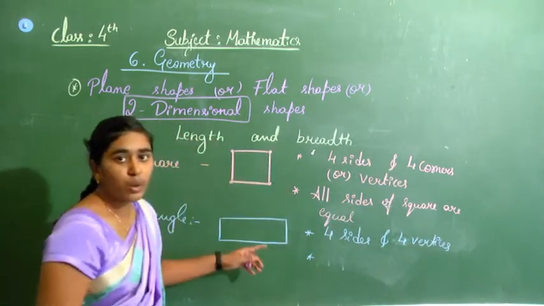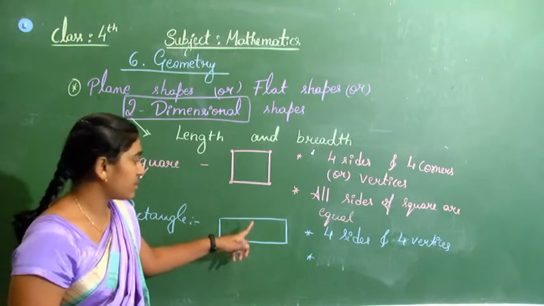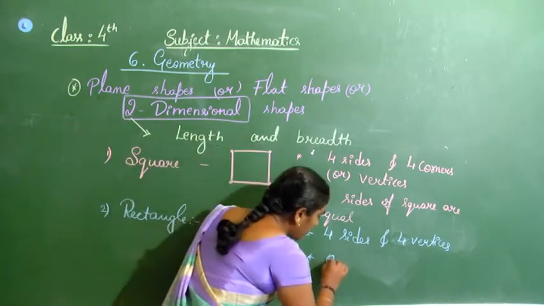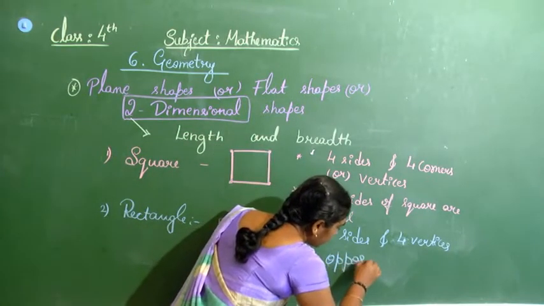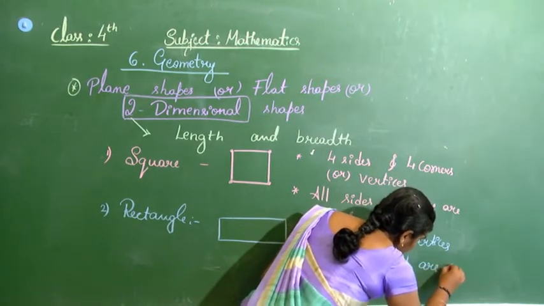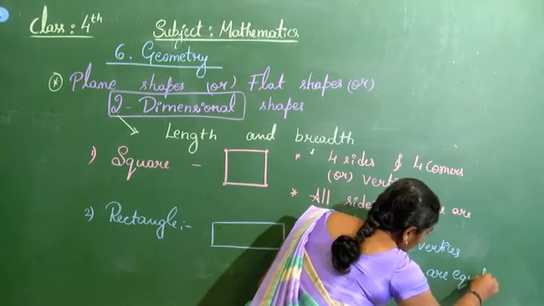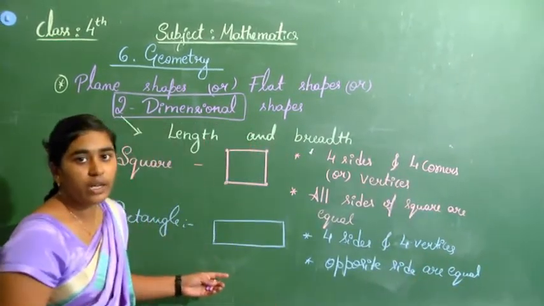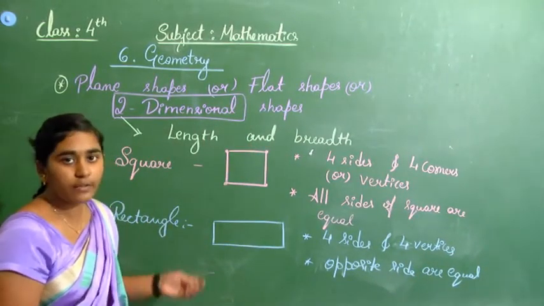And what is one more property related to their sides? Opposite sides are equal for the rectangle, right? These are the first two.